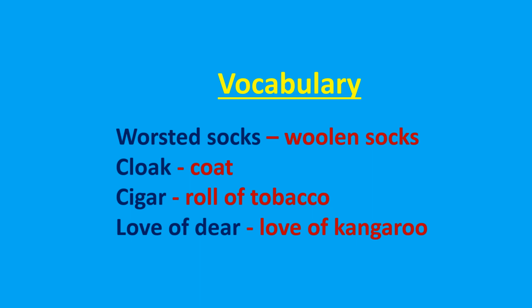Now let us look at some important words. Worsted socks are woolen socks. Cloak is a coat. Cigar, roll of tobacco. Love of deer, love of a kangaroo. In my further slides, I'll show you the pictures of what worsted socks are, cloak and a cigar. Let us see, children.